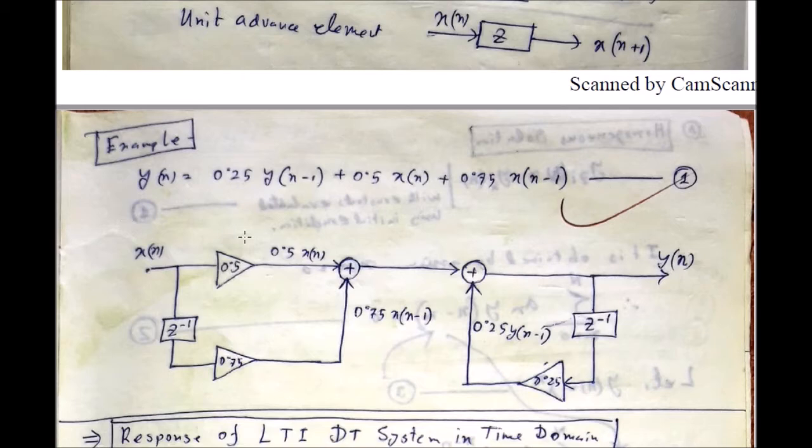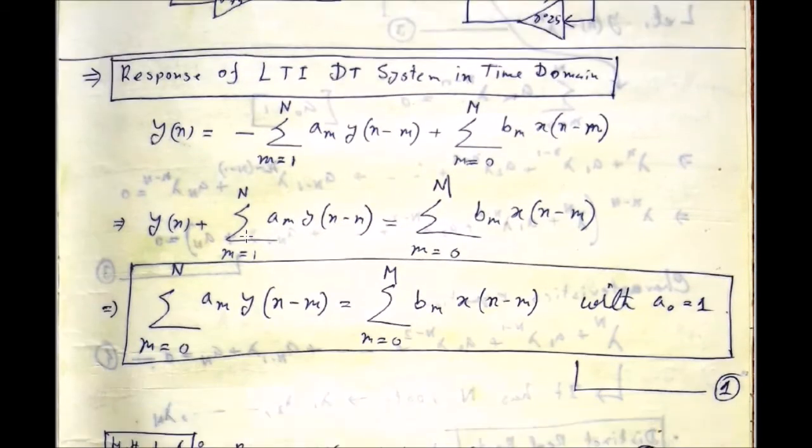Now let me discuss the response of an LTI DT system in the time domain. So you can write the general difference equation, the general equation for any constant coefficient difference equation for any LTI DT system.